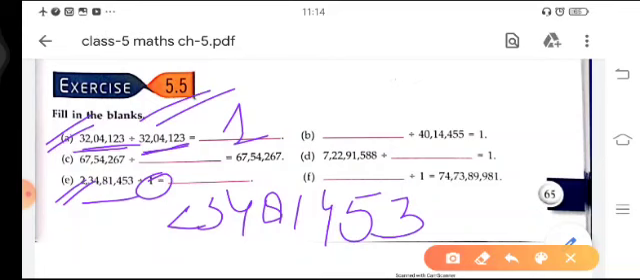Now practice the sums of division. Learn your tables to make division easier.